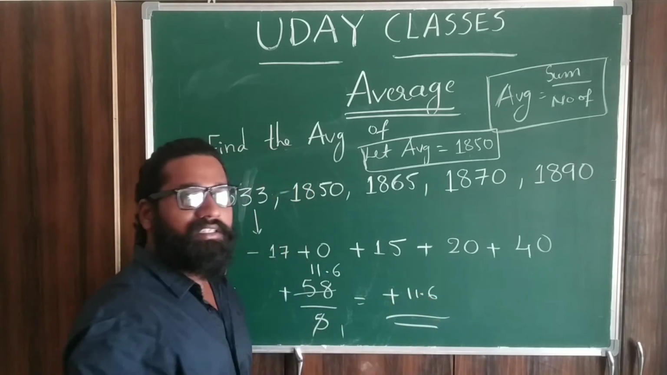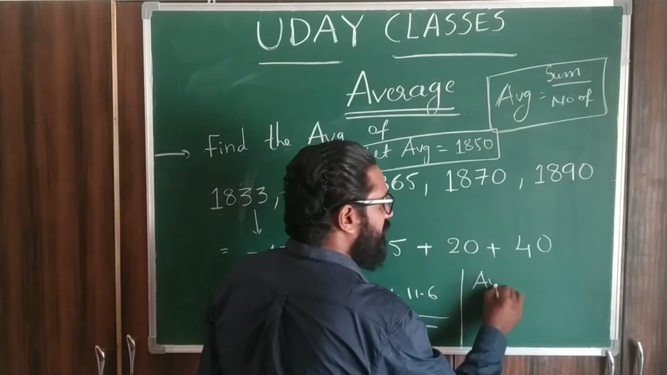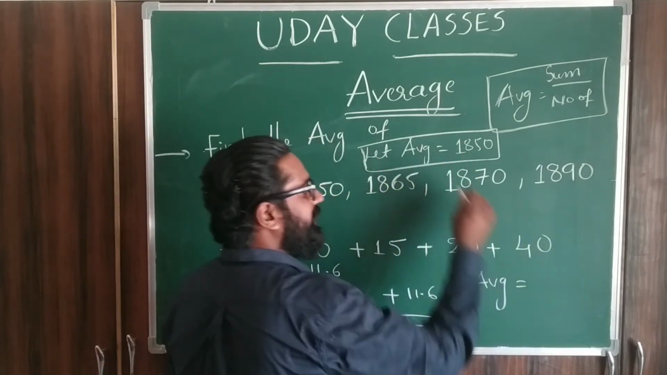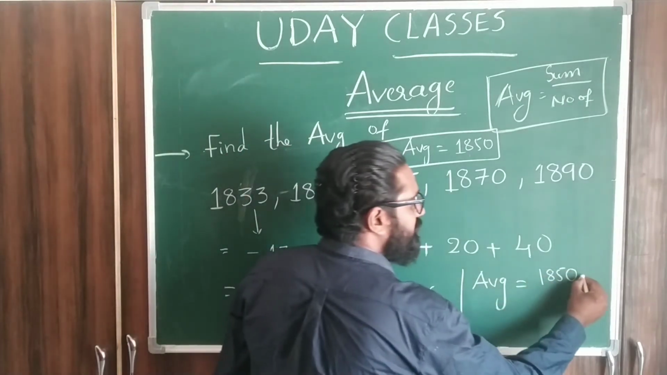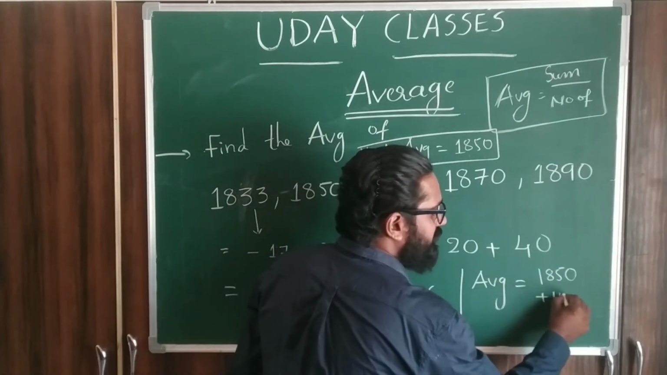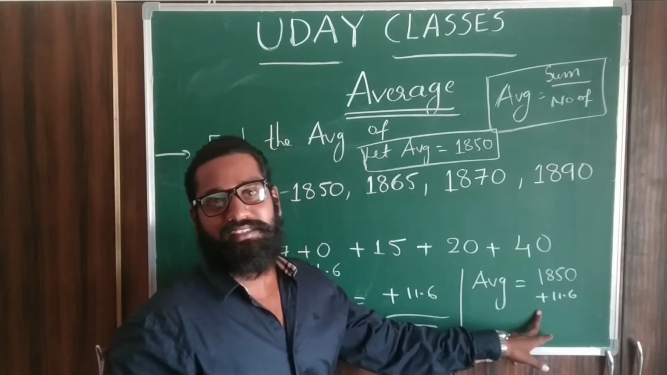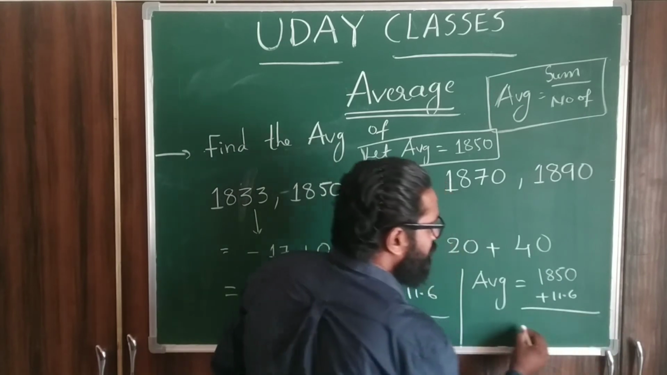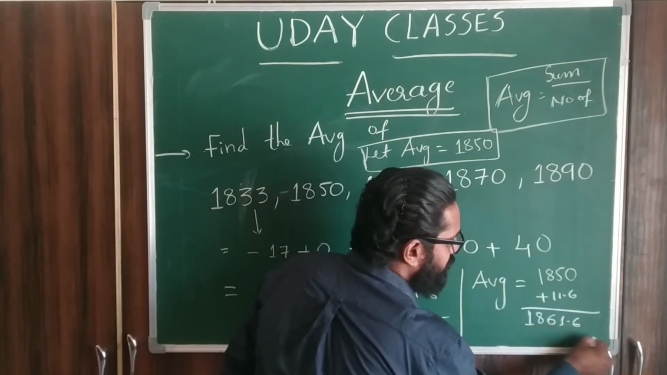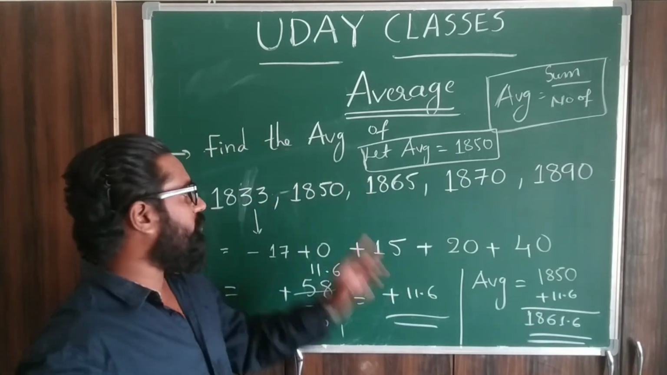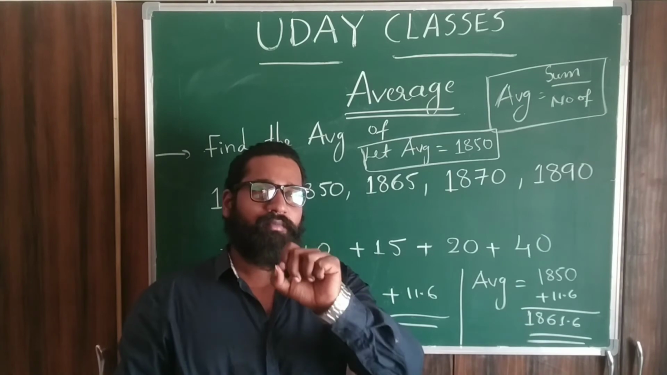Is that clear? Now the final answer becomes: average is equal to, we have taken 1850, and now you are getting plus 11.6. You can add plus 11.6 to it. If you are getting minus, you can subtract. So what does our answer become? 1861.6. This is the average of all these numbers. Is that clear, everyone? I hope everyone understood.